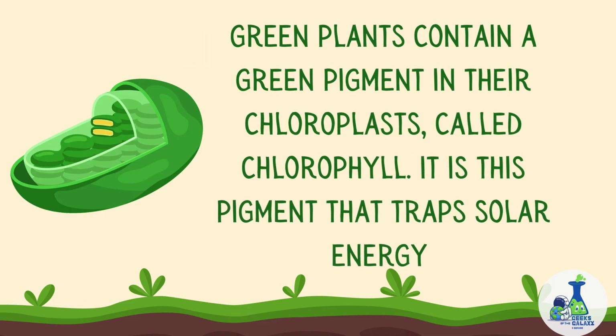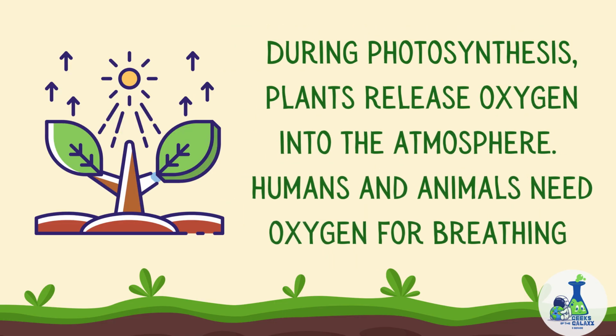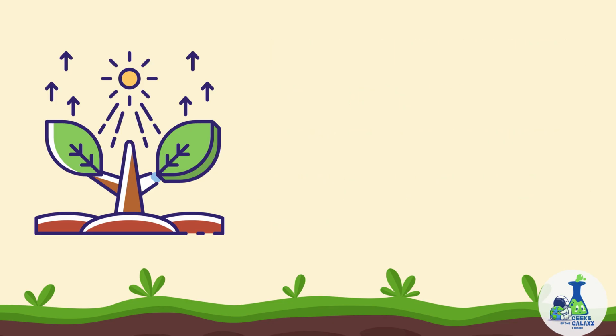The other requirement is the presence of chlorophyll. Green plants contain a pigment called chlorophyll in special organelles that we call chloroplasts. This pigment traps solar energy and enables photosynthesis. During the process, oxygen is released into the atmosphere. Most living organisms need oxygen for respiration.